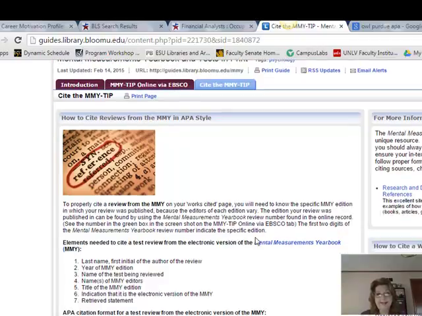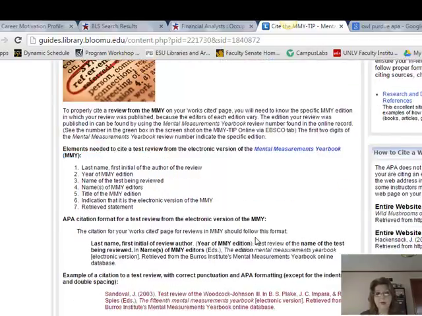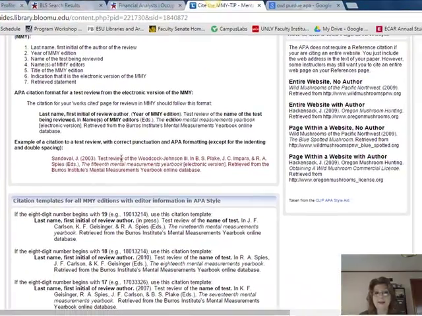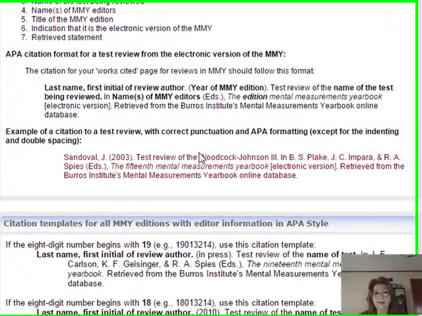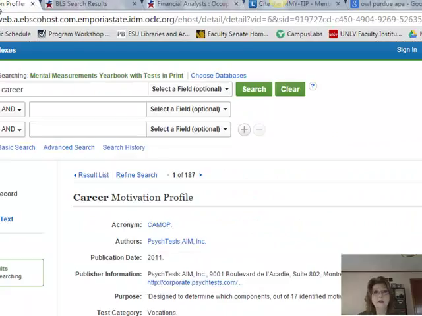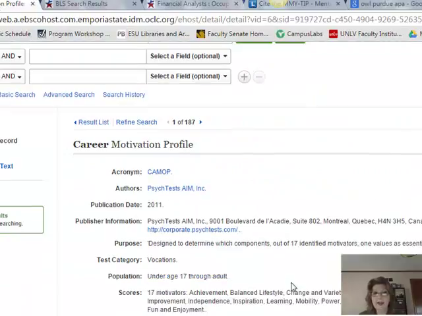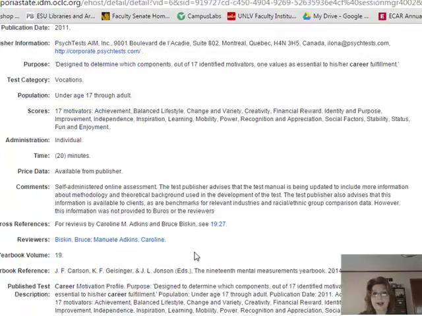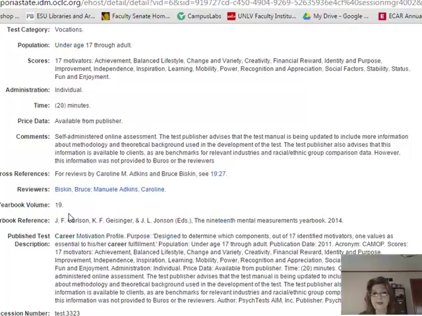The reason is that this is going to walk you through the process. So basically what you do with this is put down the author of the test, the fact that it's a test review of a specific test. You will actually give the title of the Mental Measurements Yearbook that it's from, and you'll be able to find this when you're in the Mental Measurements Yearbook. So when I go down here, for example, this tells me this is from the 19th Mental Measurements Yearbook.